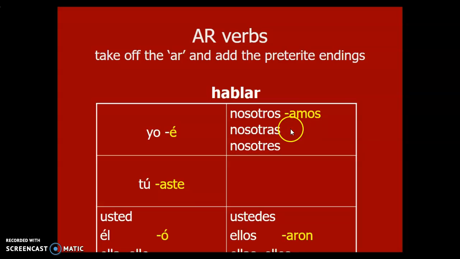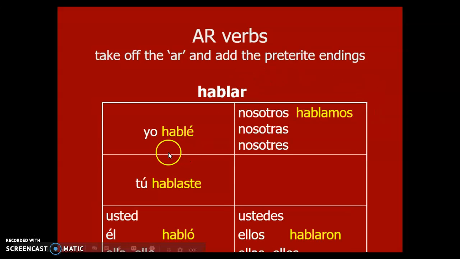Another thing you'll notice is we've tried to include the gender-neutral pronouns, which are not official yet and are changing somewhat, but the most popular form that seems to be taking hold in Spain and in some countries in South America is adding the E, like nosotros, nosotras, nosotres, and the pronouns le or ele or ella and ellas.